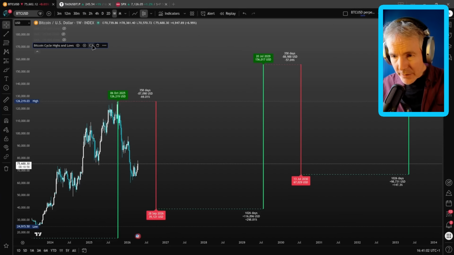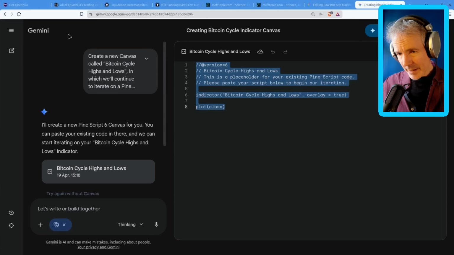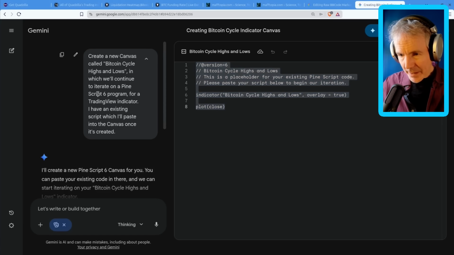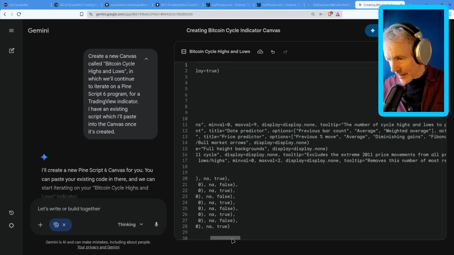Let's open up the source code for this, grab all of that, bring it over to here, and paste it in. I basically asked Gemini to create a new canvas, calling it Bitcoin Cycle Highs and Lows, which is the name of the indicator, in which we'll continue to iterate on a PineScript 6 program for a TradingView indicator of an existing script, which I'll paste into the canvas once it's created. This is the whole thing. For this, I could probably just add that fix, to be honest.